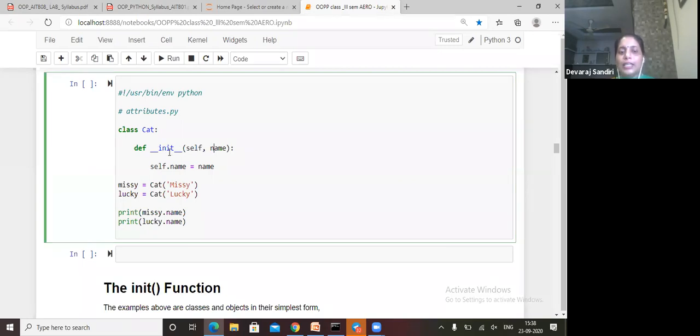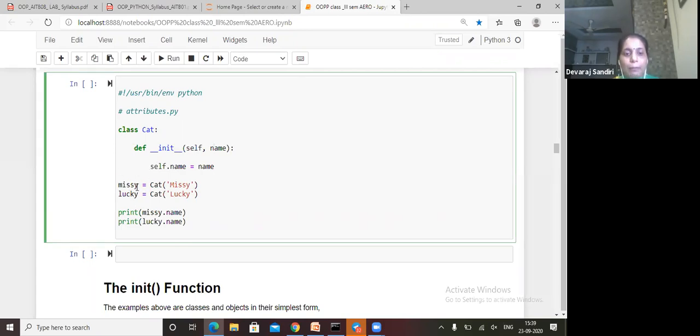When we define the function, we write self first, and after that whatever arguments we want. Then self.name = name. This self refers to the current class, Cat.